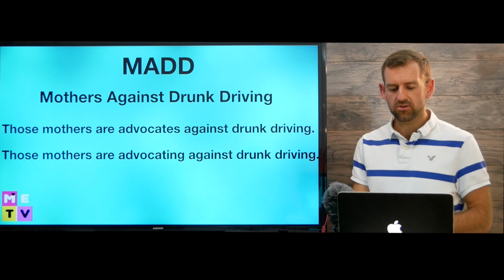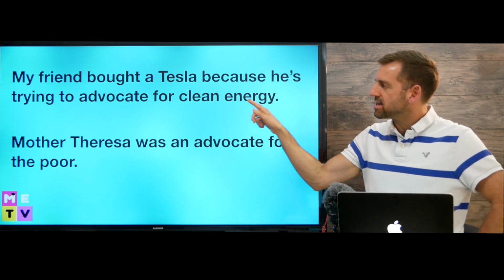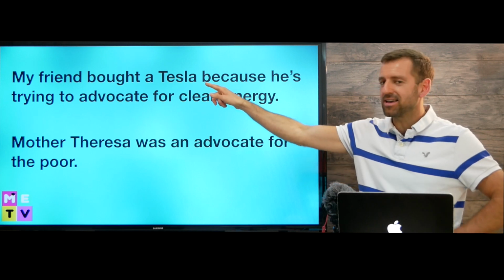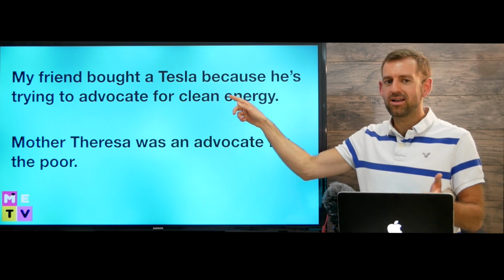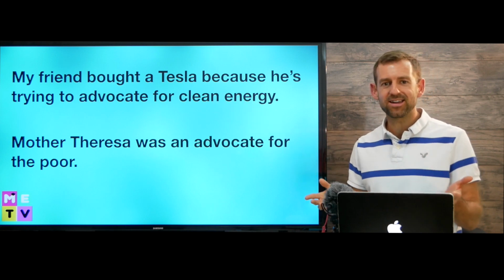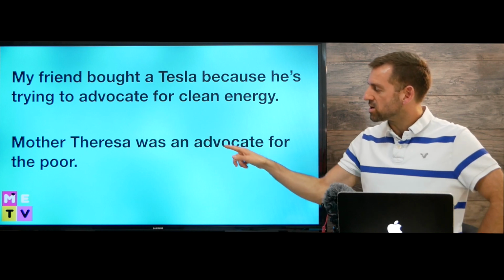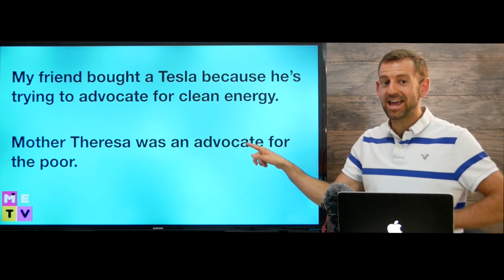Let's look at another example. My friend bought a Tesla because he's trying to advocate for clean energy. So a Tesla is an electric car. So he bought an electric car because he's trying to advocate for clean energy. Okay, Mother Teresa was an advocate for the poor. Oops, I said it wrong. I said advocate.